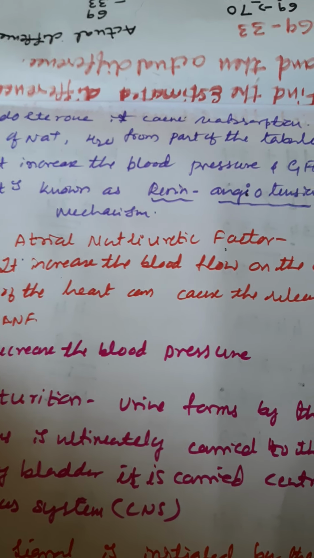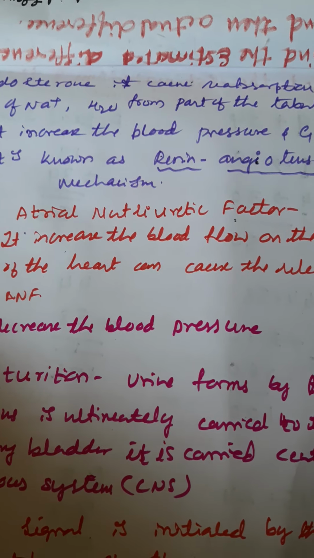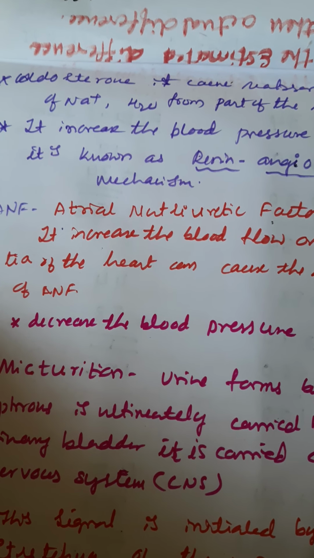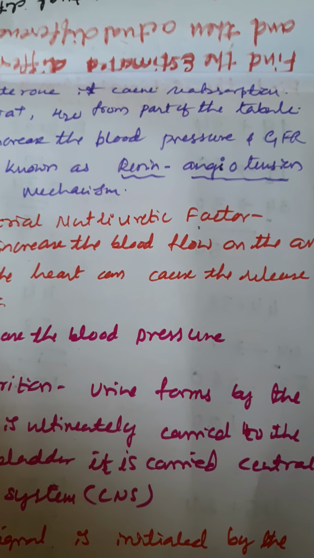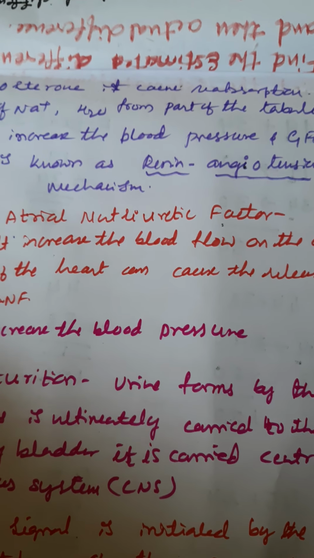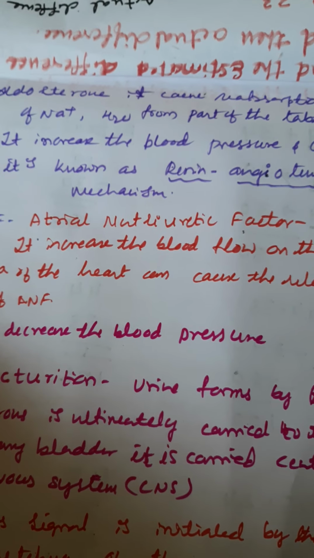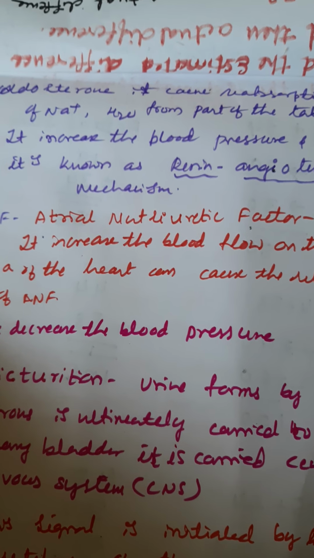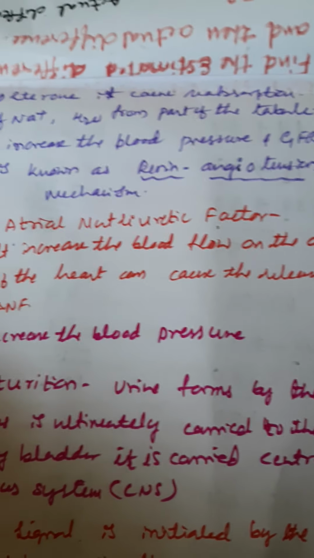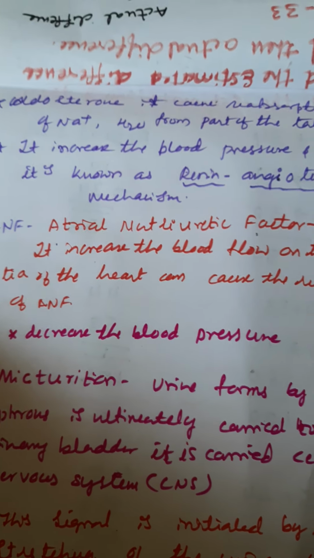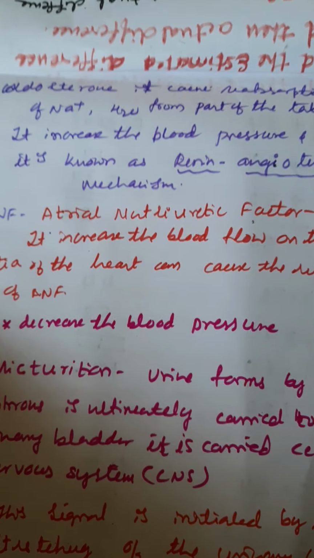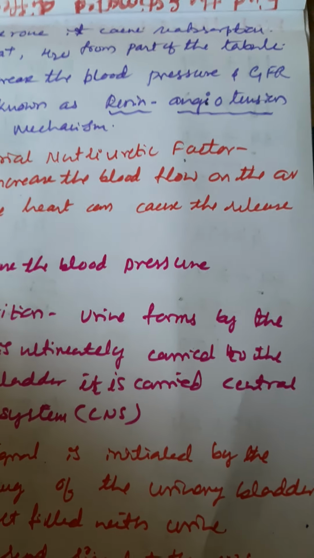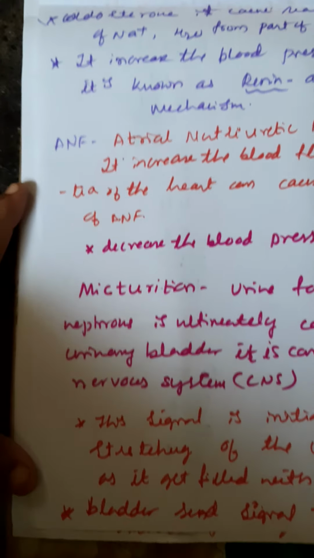This is known as the renin-angiotensin mechanism. It involves aldosterone, angiotensin 1, angiotensin 2 and renin. The whole mechanism increases reabsorption of sodium ions and water from the distal part of the tubule, and so increases blood pressure and GFR. All of this is called the renin-angiotensin mechanism.